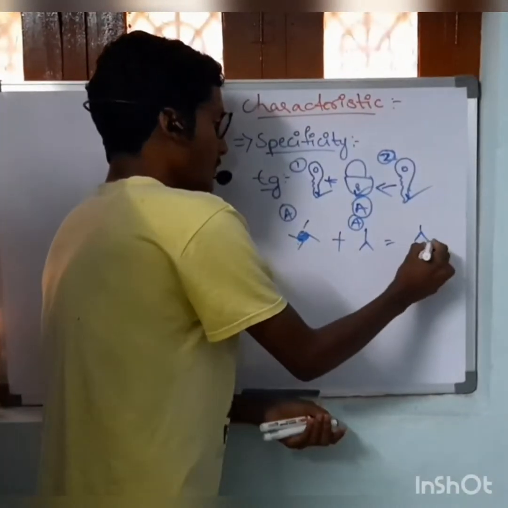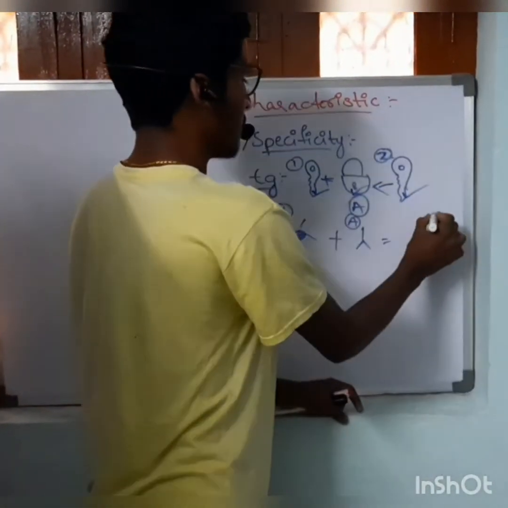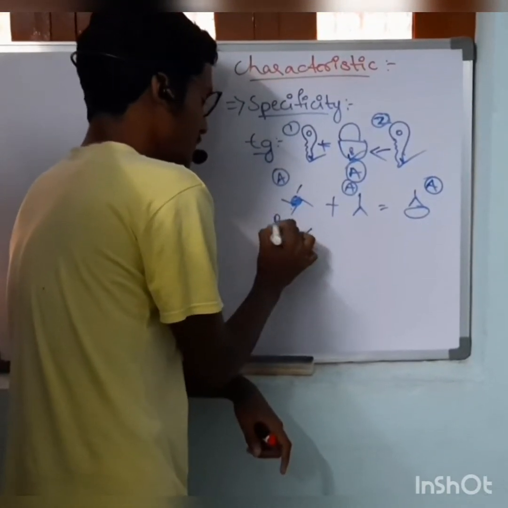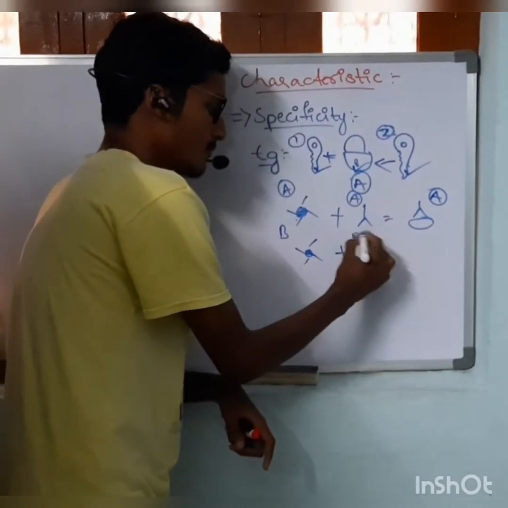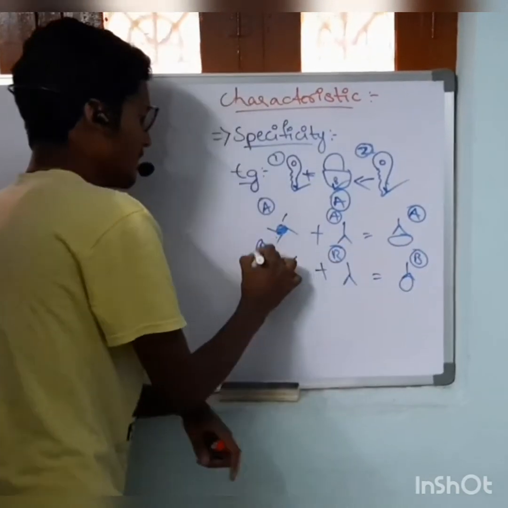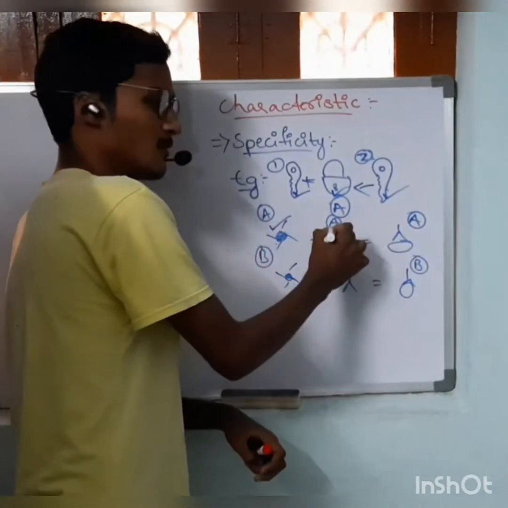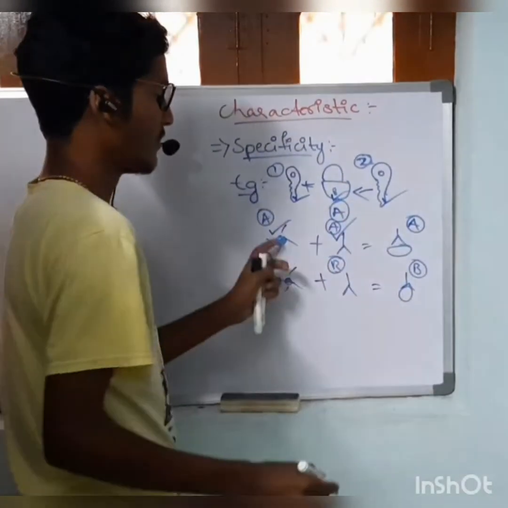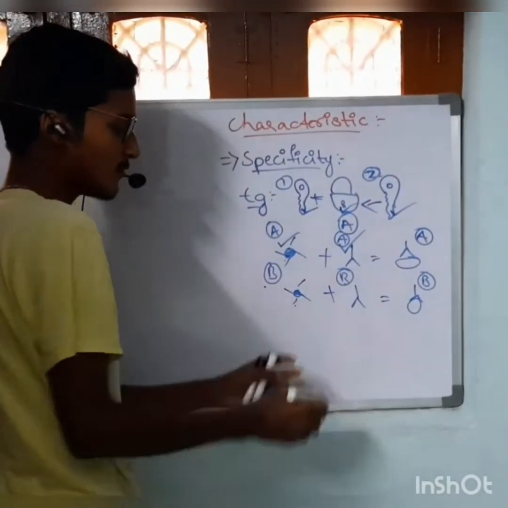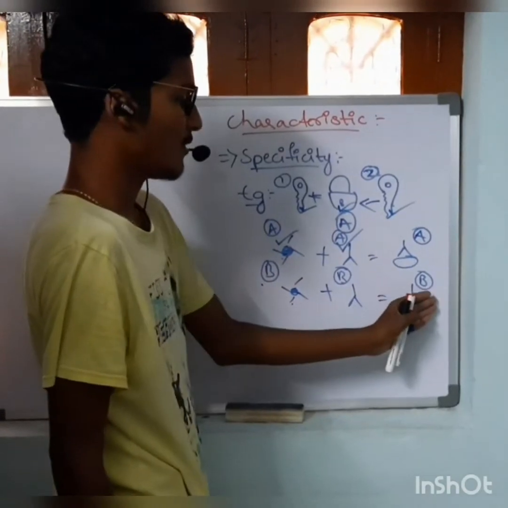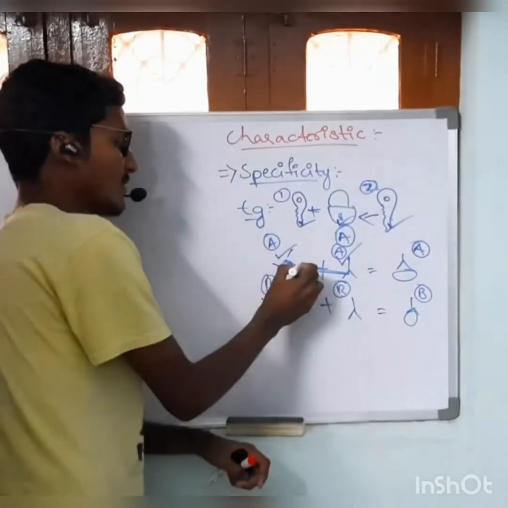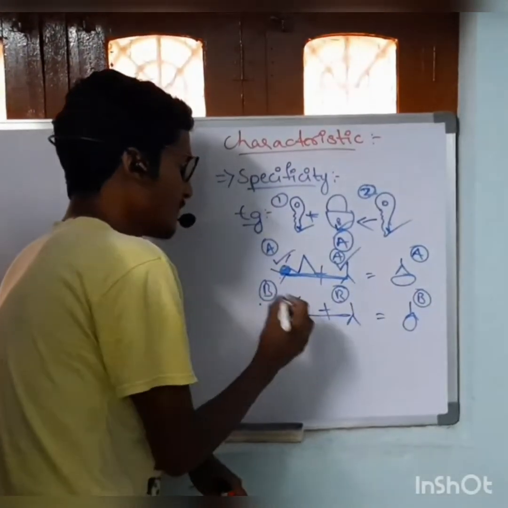They form an A antigen-antibody complex. Then the second, a B antigen and B antibody, form a B antigen-antibody complex. The A antigen is specific only to the A antibody, and the B antigen is specific to the B antibody. These both have specificity.